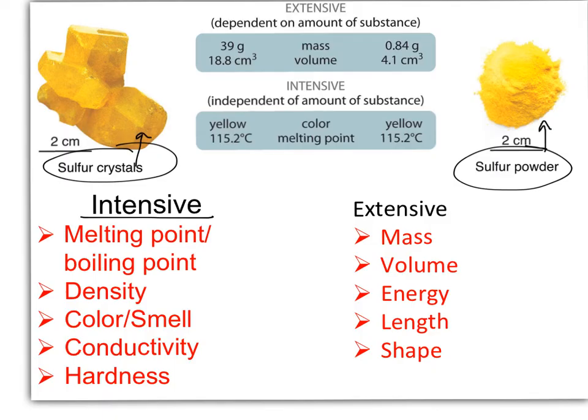Intensive properties can be things like melting point, boiling point, the density of a substance, color, smell, conductivity, and hardness, whereas extensive properties would be things like mass, volume, energy, length, and shape.